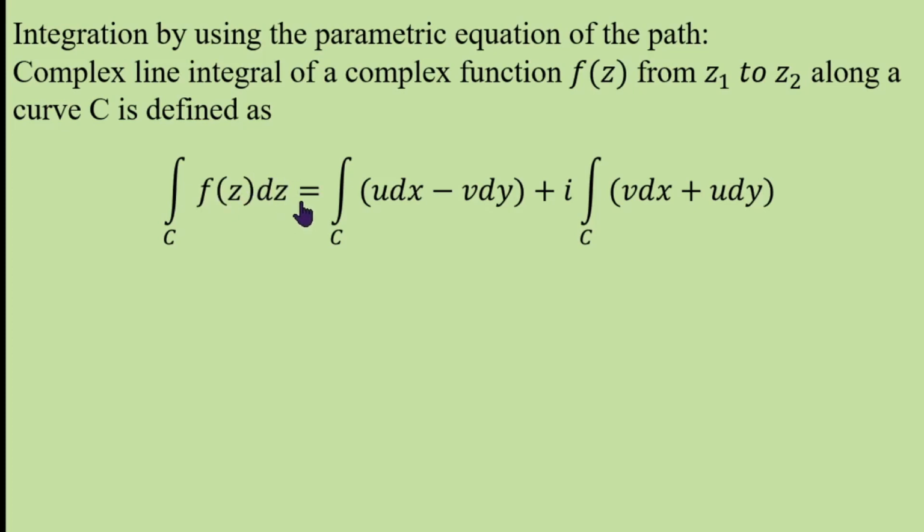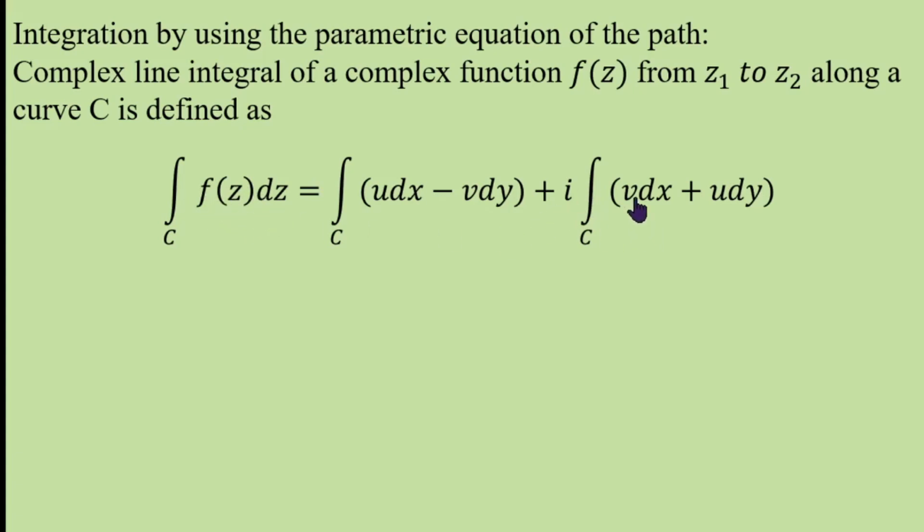When you multiply, you will get u dx plus iv into i dy, that is minus v dy, because i square is minus 1, and then u into i dy and iv into dx.